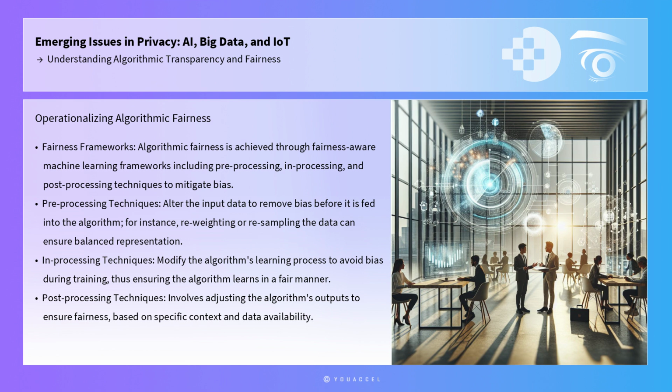In-processing techniques modify the algorithm's learning process to avoid bias during training. Post-processing involves adjusting the algorithm's outputs to ensure fairness. Each of these techniques can be implemented depending on the specific context and data availability.